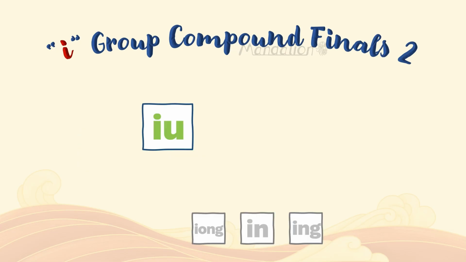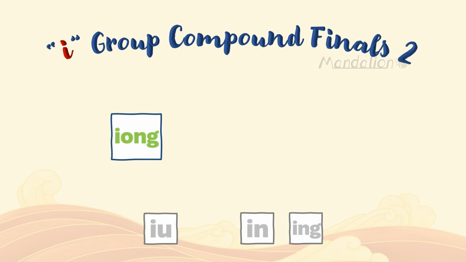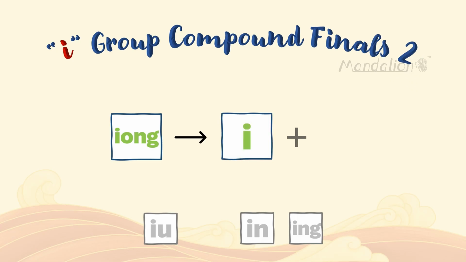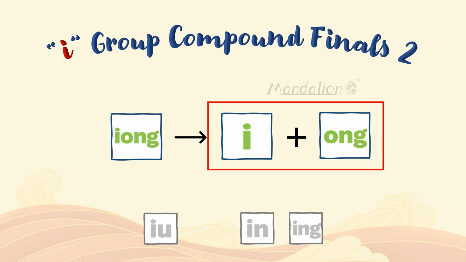The first compound final is you. You sounds similar to the yo in yo-yo. Next, yong. Yong consists of the e simple final sound and the nasal final ong. Remember that compound finals should be pronounced quickly and seamlessly as one syllable and not as 2 syllables. So this compound final should be pronounced quickly as yong.